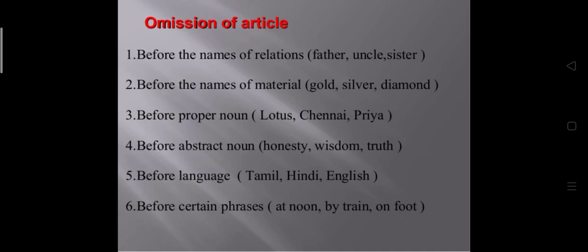Or before the name of any continent, or before the name of a single mountain or lake, or before the days of the week, the Monday, the Tuesday, it should not be there. Before the months of the year, or before an abstract noun, this we have already discussed.